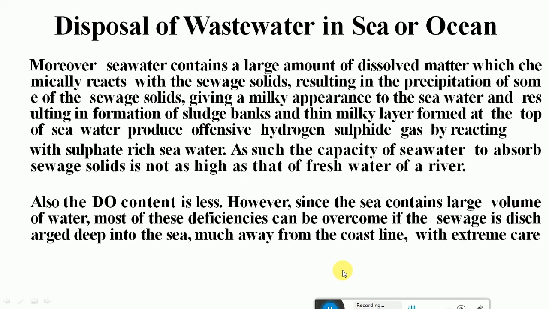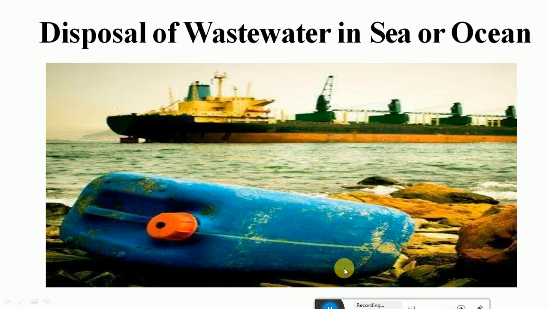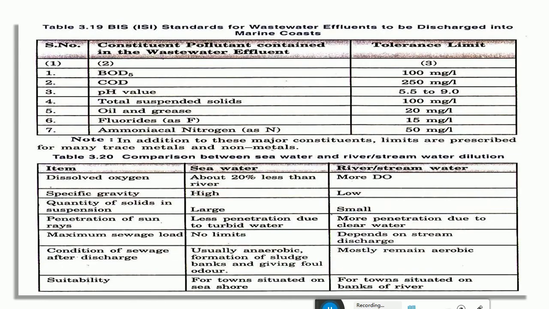We should not discharge onto the surface, to avoid the sludge banks and the thick milky layer on the surface of the ocean. Care should be taken that the outfall sewer is at a sufficient depth from the coastline, rather than discharging it onto the surface. You might have seen a lot of debris discharged along with the wastewater, and the floating matter may cause problems in the sea water.